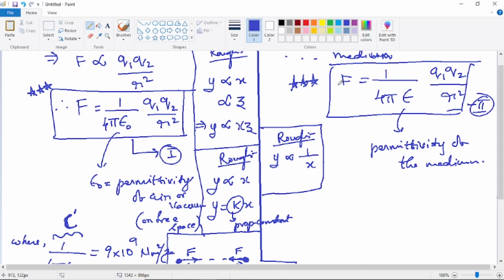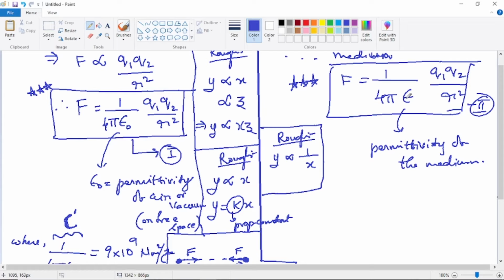This variable force is changing, but the proportionality constant will never be changing. So now we already got that this proportionality constant 1 by 4 pi epsilon, or the epsilon itself, depends on the nature of the medium. Clearly for different media its value is different, but it is independent of the variables q1, q2, r and f. That means it depends only on the nature of the medium.